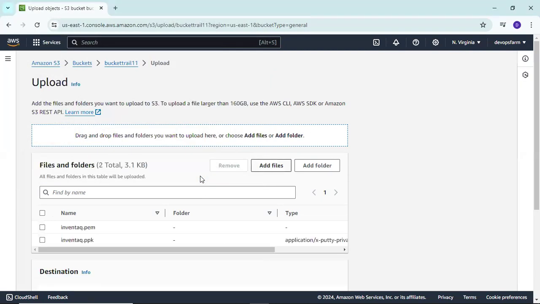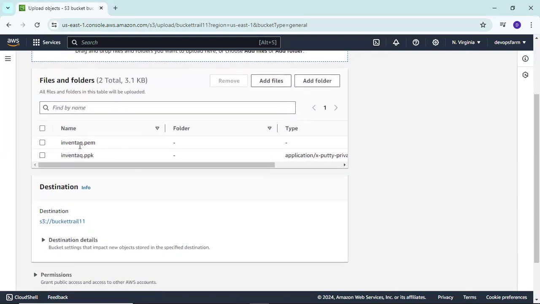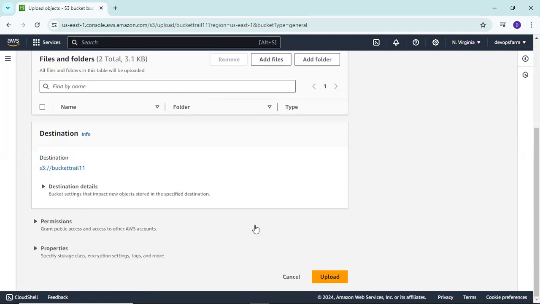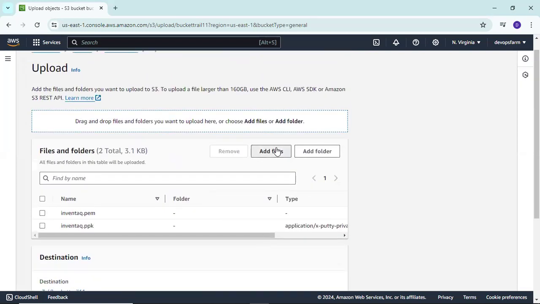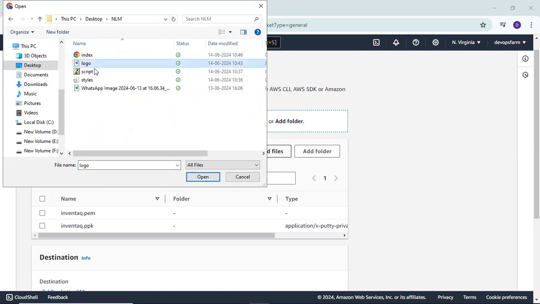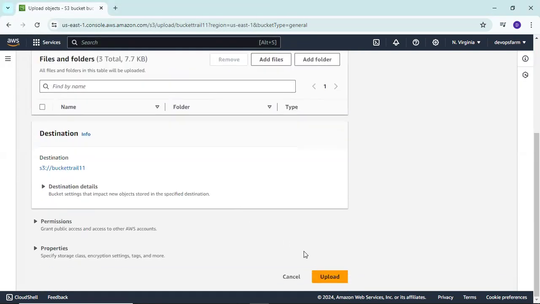Let's select these two files, inventec.pem and inventec.ppk, to store in our S3 bucket. Let me also add an image.